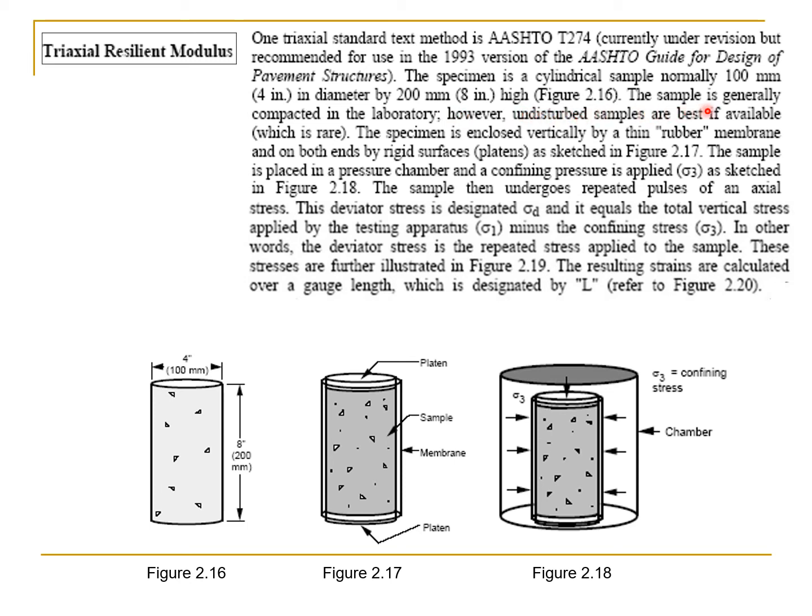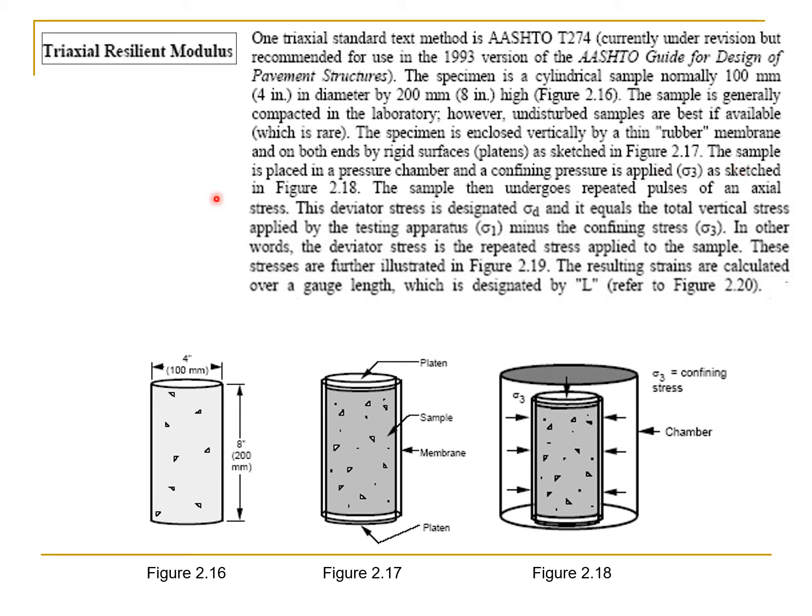The sample is generally compacted in the laboratory. However, undisturbed samples are best if available, which is rare. The specimen is enclosed vertically by a thin rubber membrane and on both ends by rigid surfaces, platens, as sketched in figure 2.17.